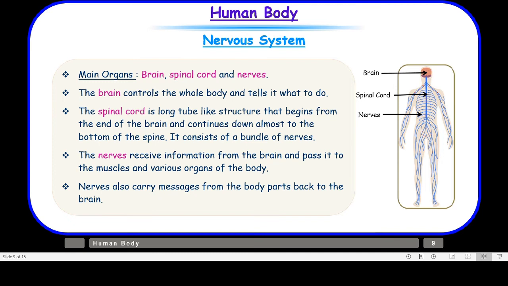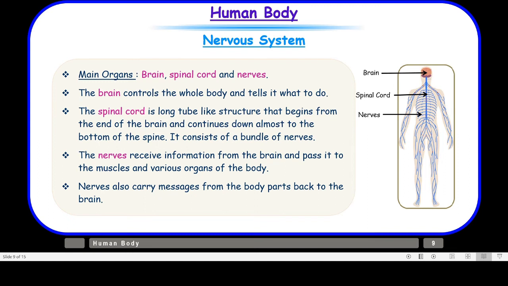The brain will process this information and come to know that there is a danger, and it will send the message to the muscles of your legs to run away from there. And how is the brain sending this message to the muscles? Again through the nerves. So basically the nervous system is establishing a connection between your body and your brain.